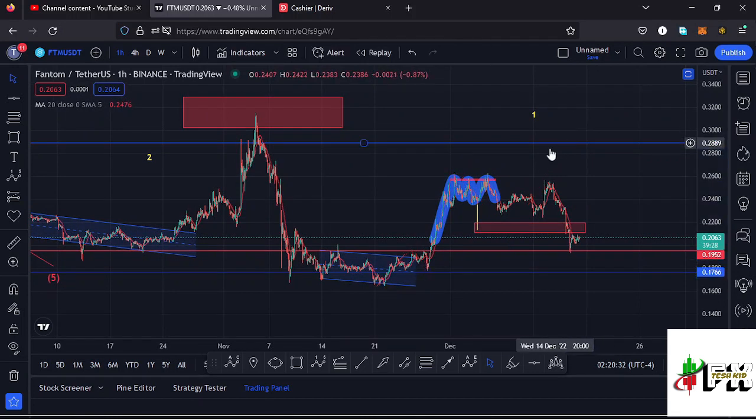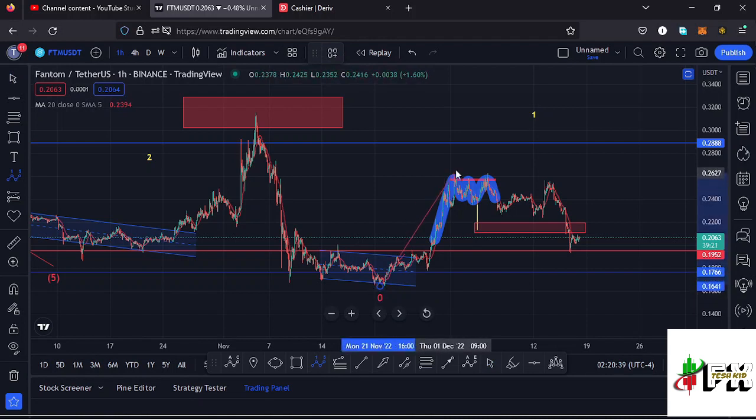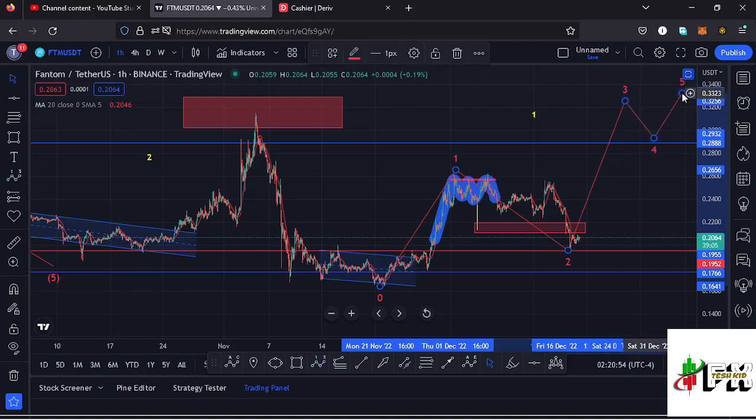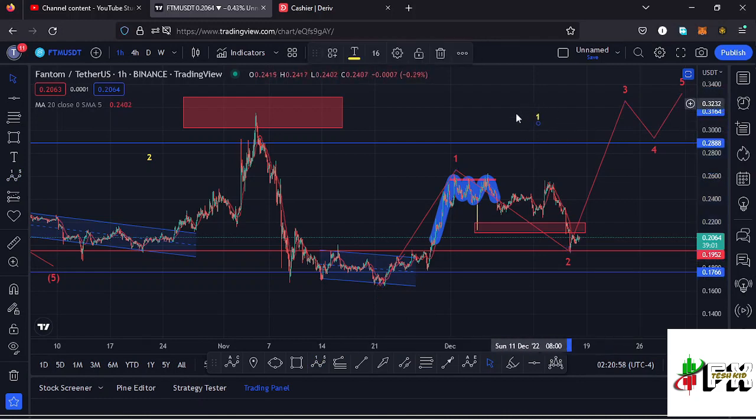And I had my second possible scenario having this movement to the upside as an impulsive movement, terming it as a higher Elliott wave count 1. And whatever we are seeing over here is a bit of a retracement to the lower side in the formation of a second wave, and I believe we have seen the low for that second wave, and I'm expecting a bit of a bounce to the upside in the formation of a wave 3 before we see a wave 4, and then continue pushing even higher in the formation of that wave 5